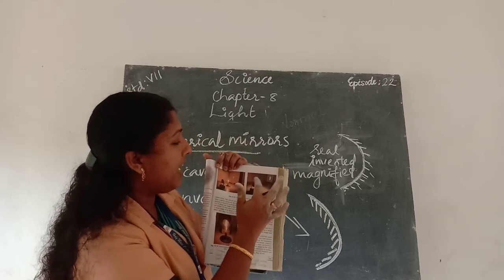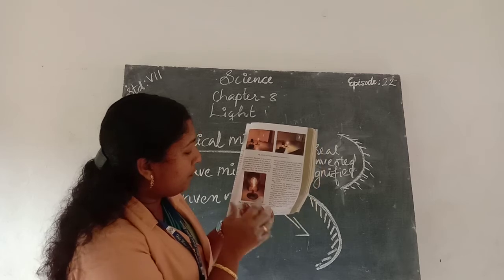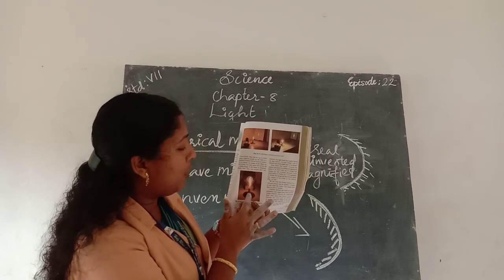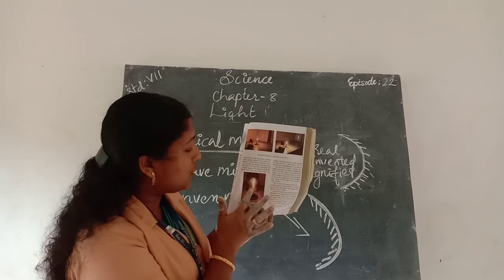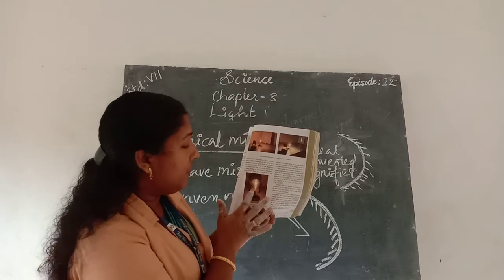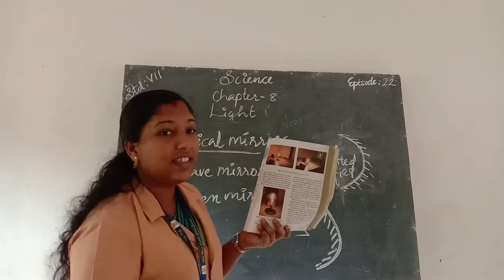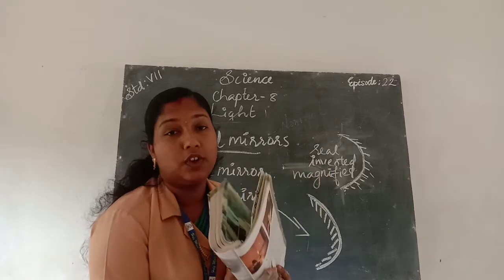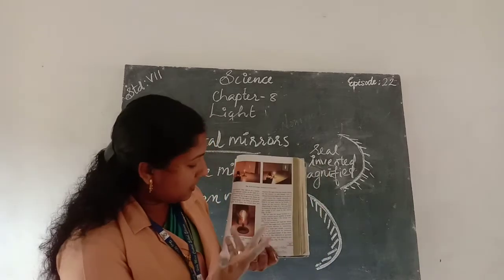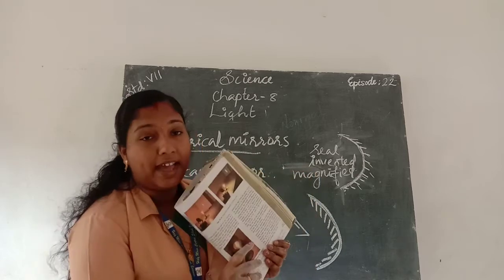Real, inverted and magnified. Okay, then if we move the object really close to the lens mirror, we can see that the image is erect and virtual. Where is the image? We cannot see it. Virtual means imaginary image.